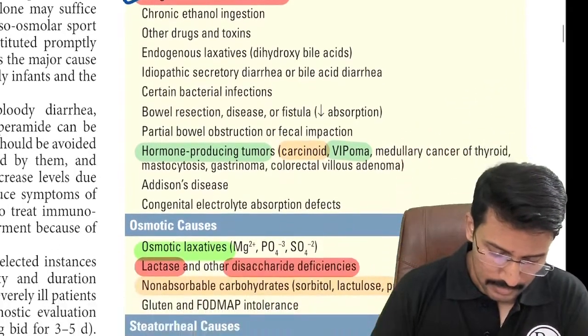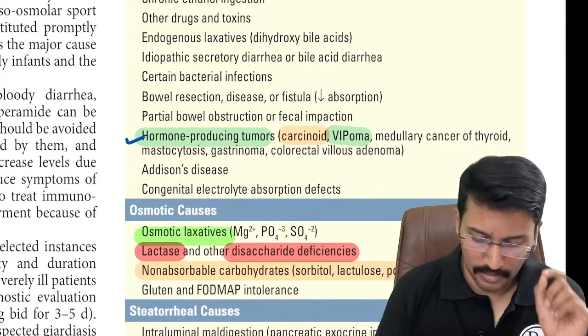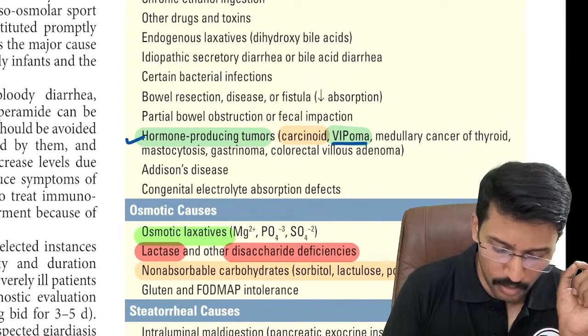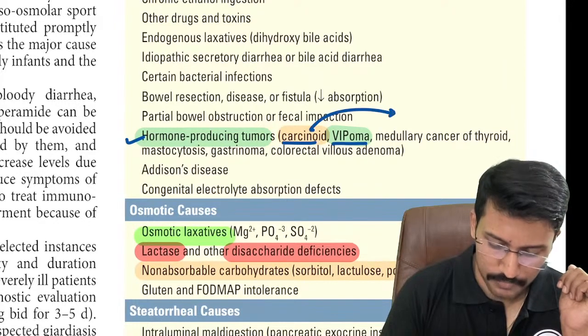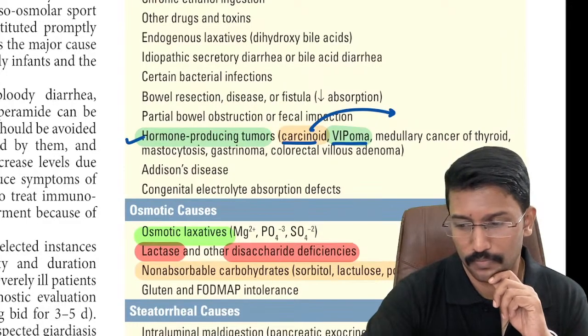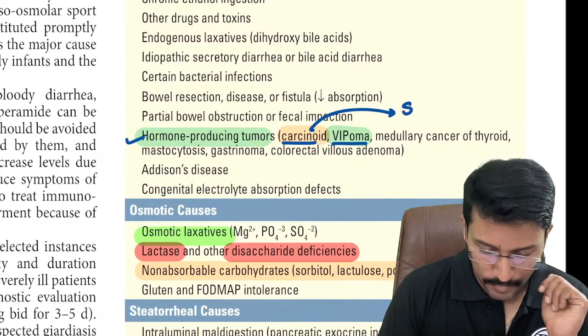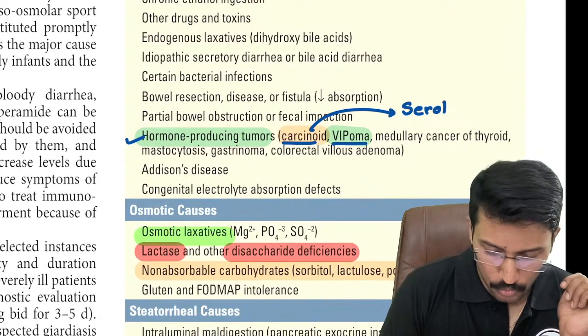Then second, certain hormone producing tumors can cause secretory diarrhea. A classical example is VIPoma or carcinoids. Can anybody tell me which hormone is produced by carcinoids? Carcinoids produce a hormone called serotonin.